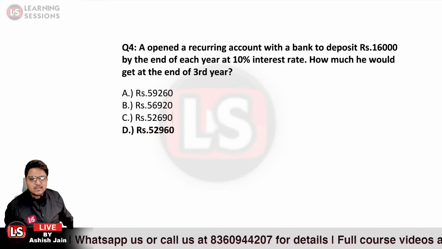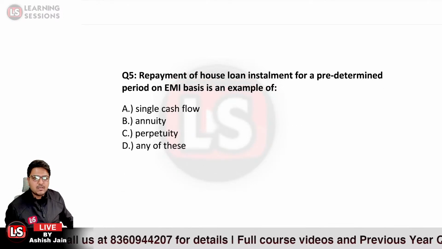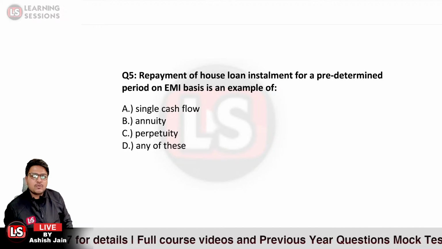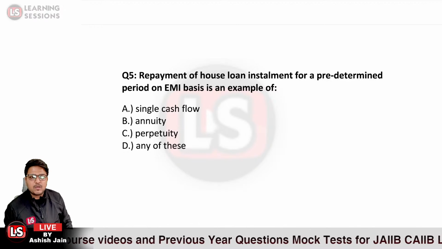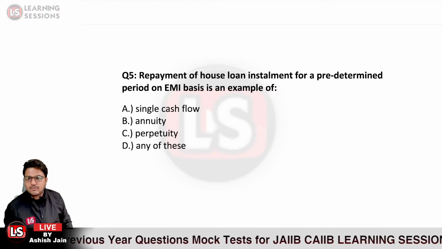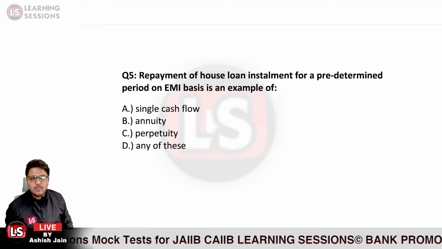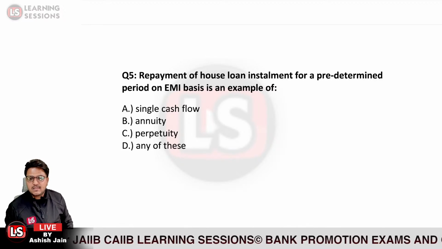Do not worry about the concepts. We'll be covering a whole lot of numericals, and that would be quite easier for you to continue. So repayment of a housing loan installment for a predetermined period on EMI basis is an example of what? Single cash flow, annuity, perpetuity, or any of the above.